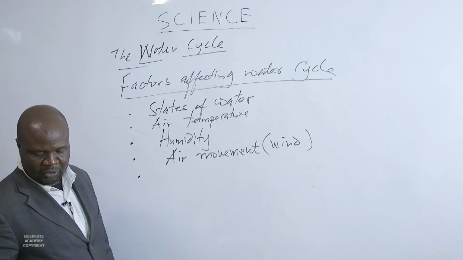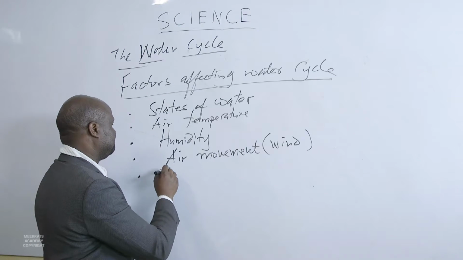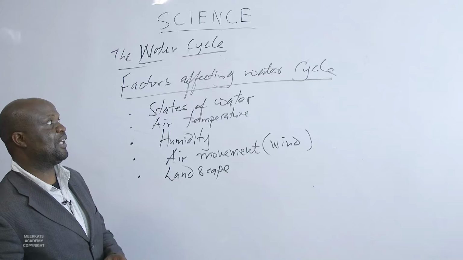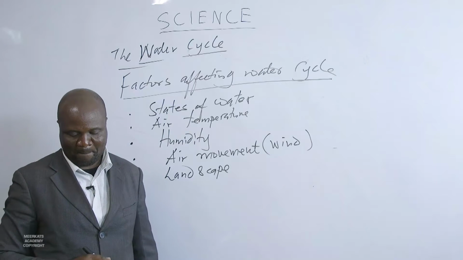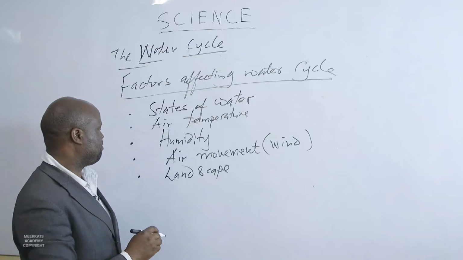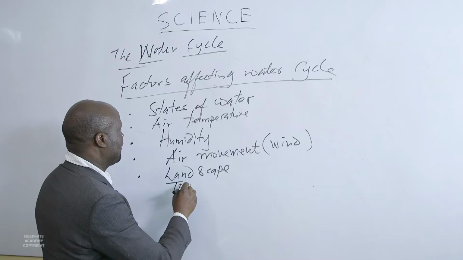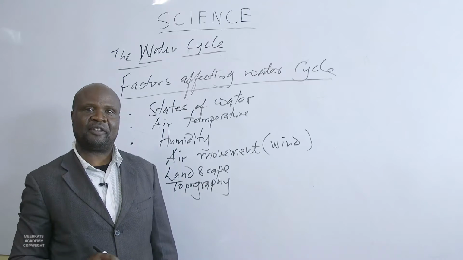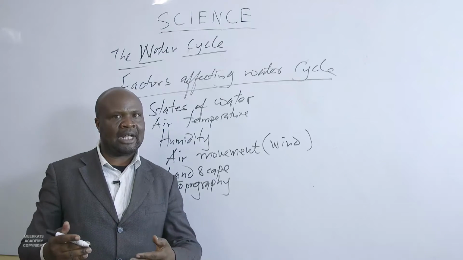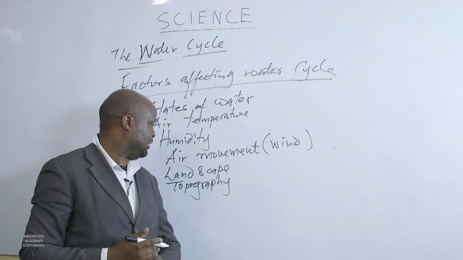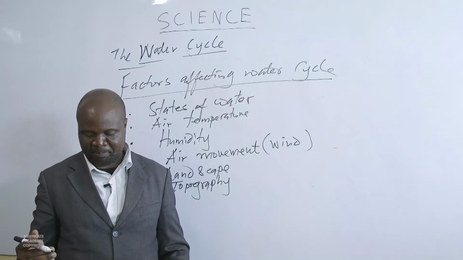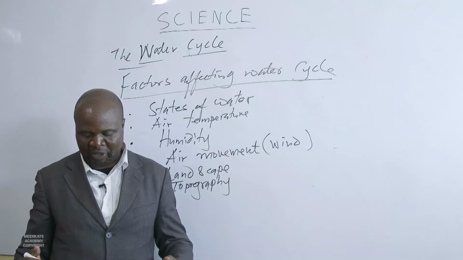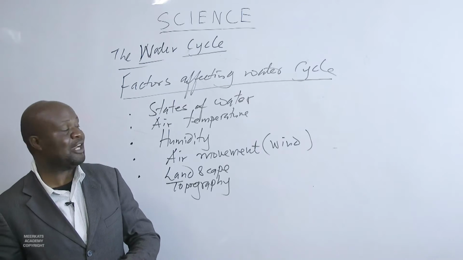We can also talk of landscape. Landscape is another factor that affects the water cycle. When we are talking of landscape, then we have to know what topography is. When we're talking about topography, we are looking at the nature of the landscape. Are they hills? Are they valleys? Other physical features that are there. Topography affects the runoff and the percolation of water.